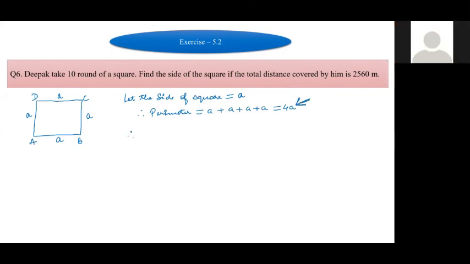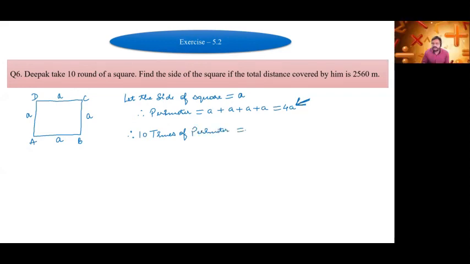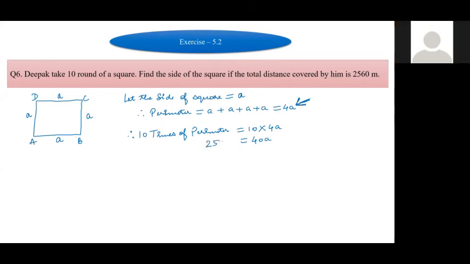In 10 rounds, therefore, 10 times the perimeter will be equal to 10 multiplied by 4A, so this will become 40A. The 10 times perimeter distance given in the question is 2560 meter.